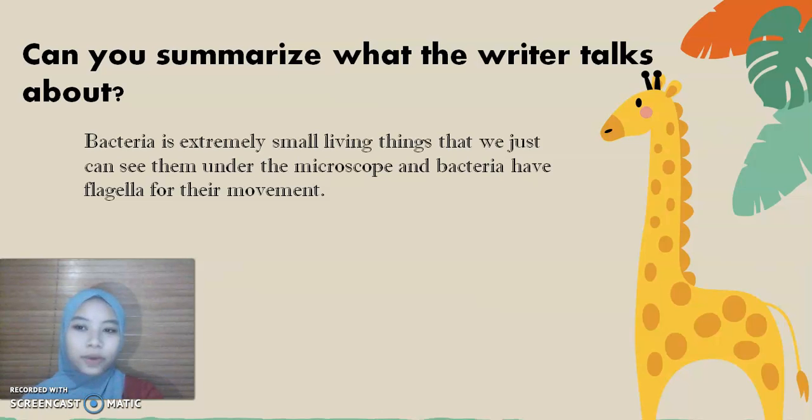The second question is, can you summarize what the writer talks about? Of course I can. The summary of this text is, bacteria are extremely small living things that we can only see under the microscope, and bacteria have flagella for their movement.